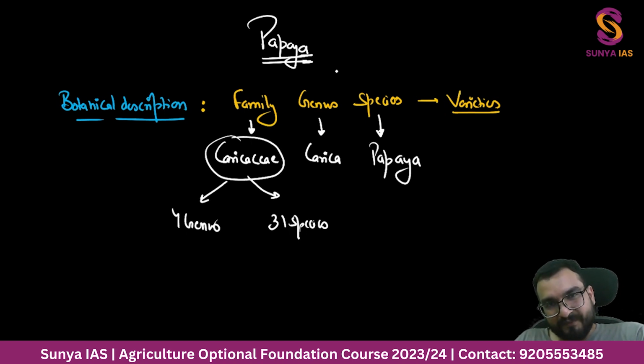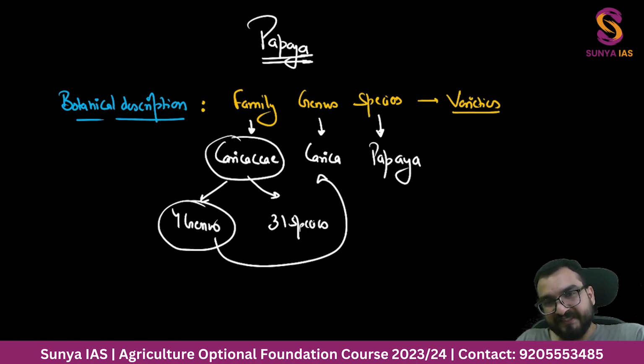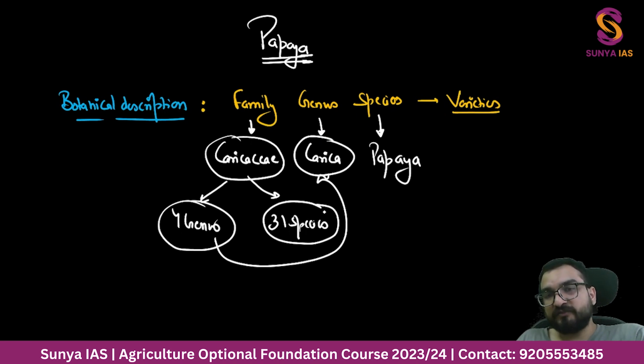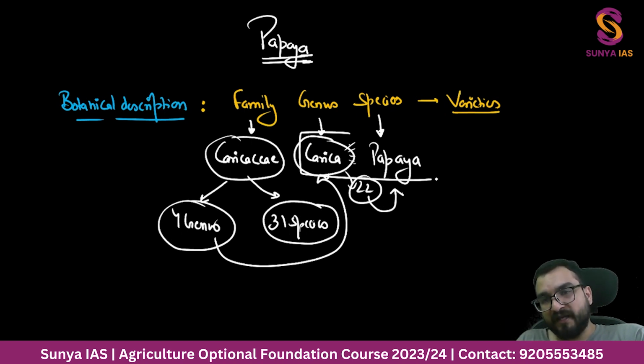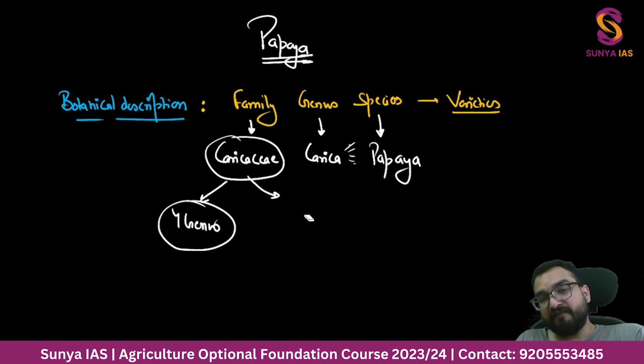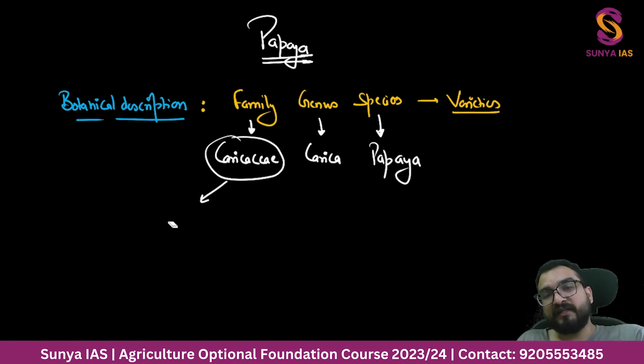So the botanical name of papaya is basically Carica papaya, and family is Caricaceae. But what I am telling you is that this Caricaceae family has different genus. How many genus does it have? 4 genus. Out of this, one genus is Carica, which is our focus area. And in this Carica genus, you will find a lot of species, around 22 species under Carica. Out of that, the only cultivable edible species is Carica papaya. You understanding? Because we have other species too, other genus too, but that is not our area of focus. Our area of focus is Caricaceae, Carica papaya.